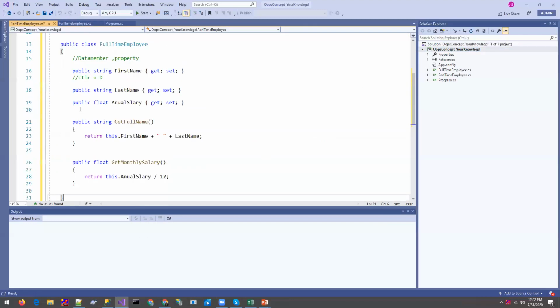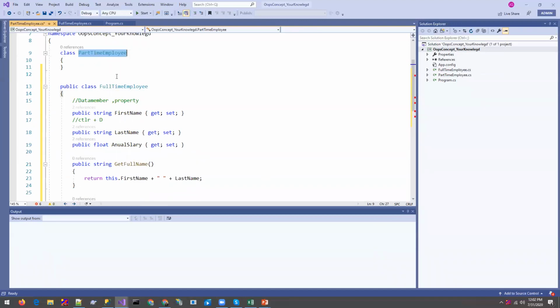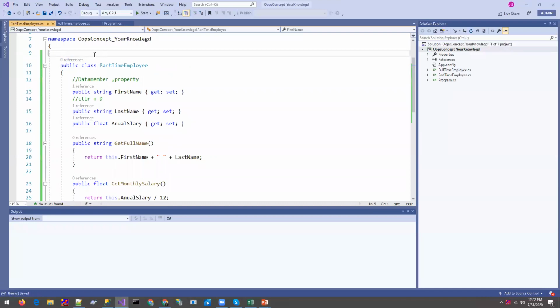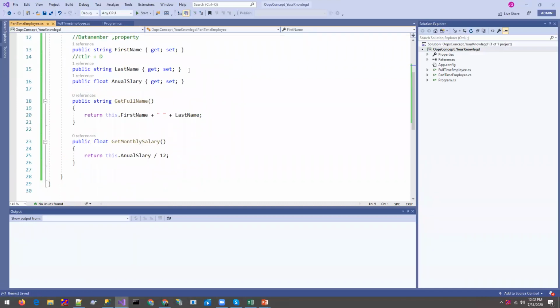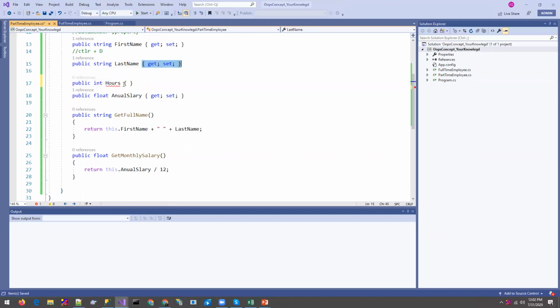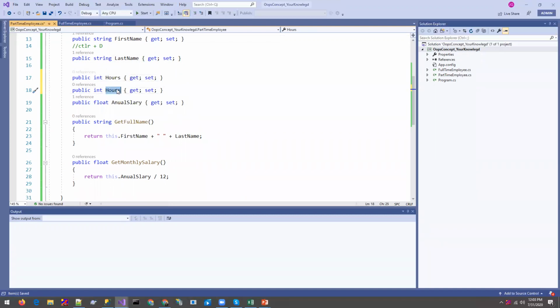Okay, you can see the default specifier is private. Let me just copy these things, and this is the part-time. So the part-time employee does not have an annual salary because we hire them monthly or weekly or hourly. So let's define a property: integer hours, and try to copy-paste the small things so we can save our time, and the total